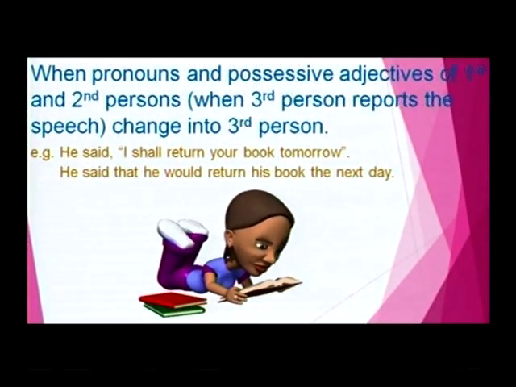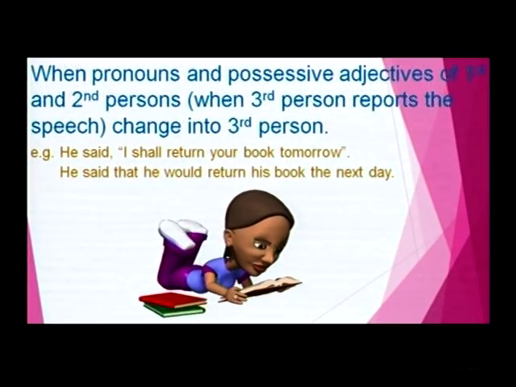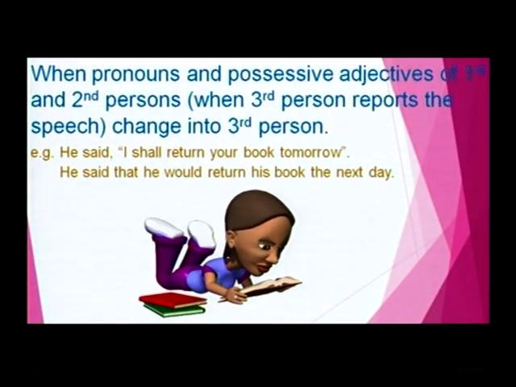The conjunction "that" is used, "I" became "he", "your" became "his", and "tomorrow" became "the next day". Here the third person is involved in the speech. Clear, my dear friends? This is one of the exceptional cases.